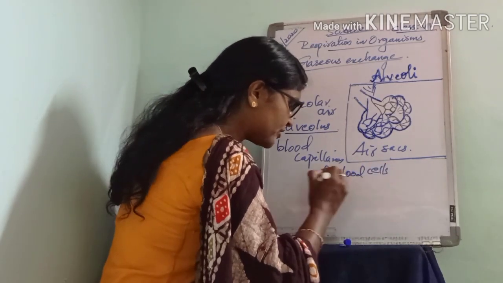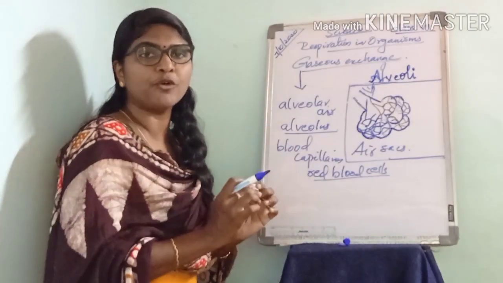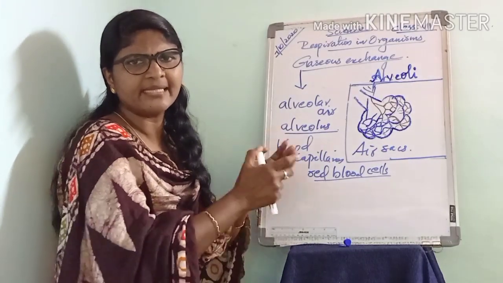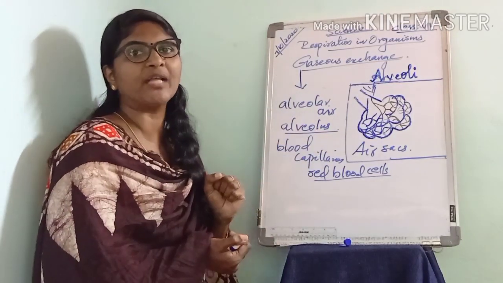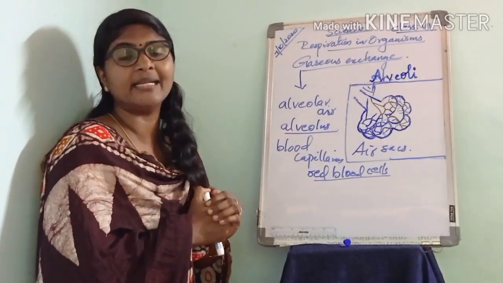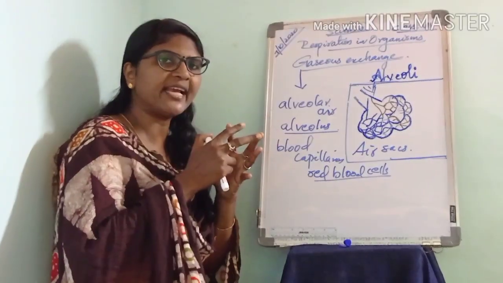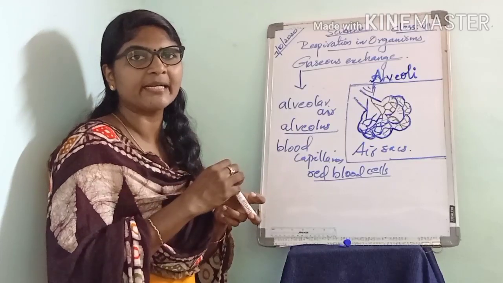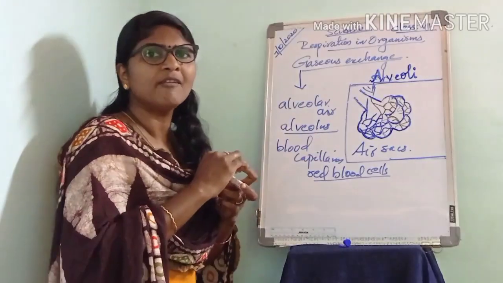Actually, the function of red blood cells is to carry fresh oxygen to our entire body. And at the same time, the carbon dioxide passes out of the blood into the alveoli. This entire process is called gaseous exchange. When fresh air enters the alveoli, what happens to it?